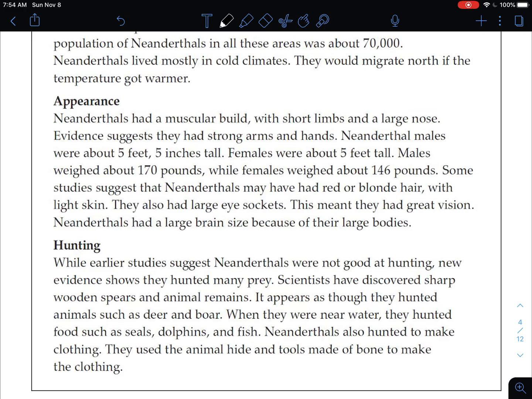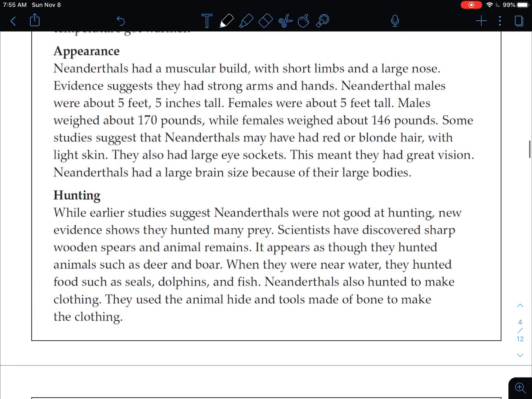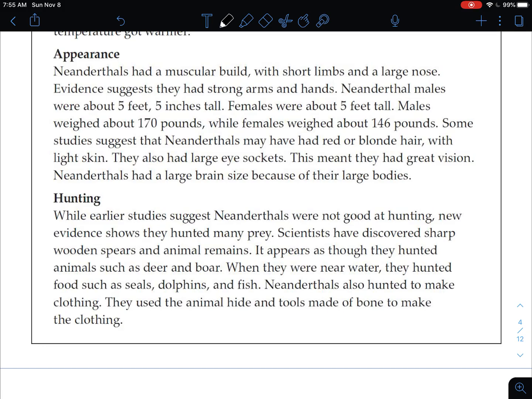All right, hunting. While earlier studies suggest Neanderthals were not good at hunting, new evidence shows they hunted many prey. Scientists have discovered sharp wooden spears and animal remains. It appears as though they hunted animals such as deer and boar. When they were near water, they hunted food such as seals, dolphins, and fish. Neanderthals also hunted to make clothing. They used the animal hide and tools made of bone to make the clothing. Okay, so Neanderthals clearly were good at hunting. What are some of the things that Neanderthals hunted?